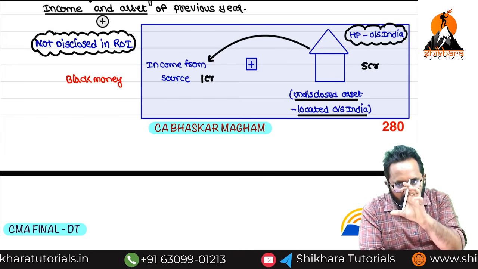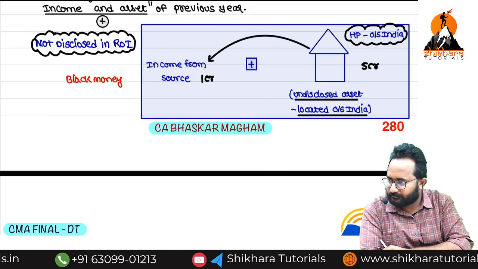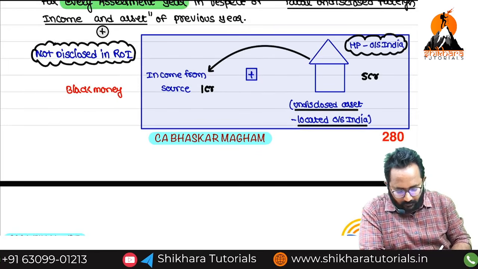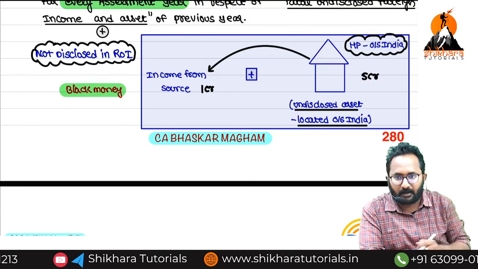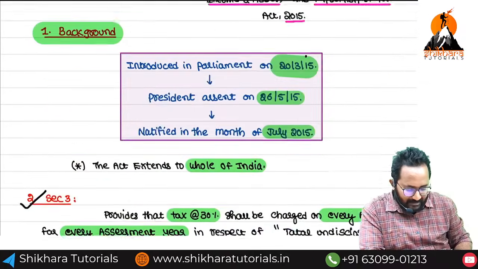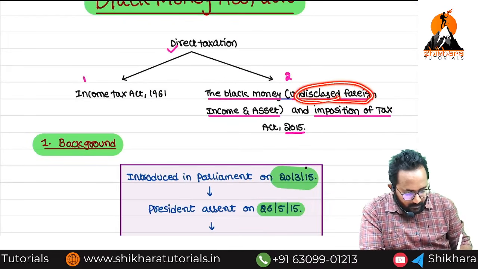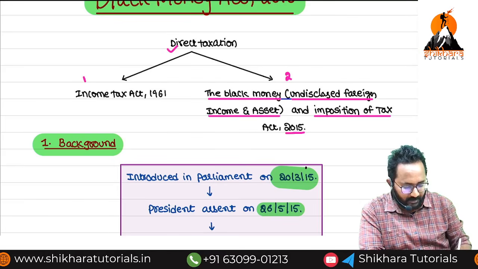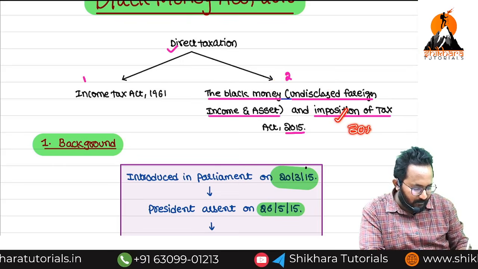30%. Only on income, or are we considering the asset also? Both. Do you understand? Yes. This is what we call black money. On this black money, we are going to apply how much rate? 30%. That is in the Act also. Undisclosed foreign income and undisclosed foreign asset, that is called black money. On that, what is the rate we are imposing? 30%.